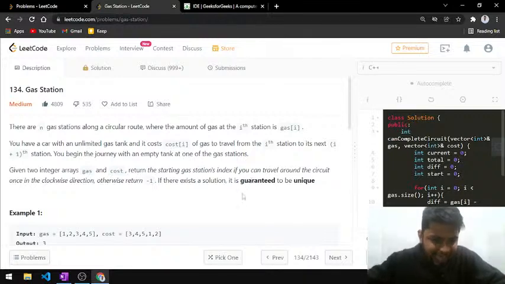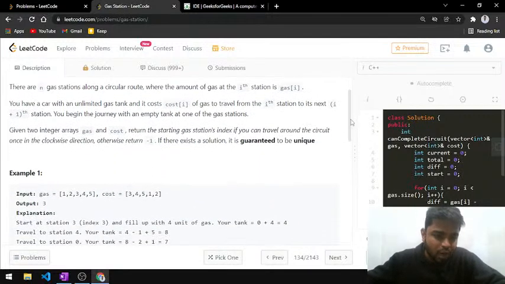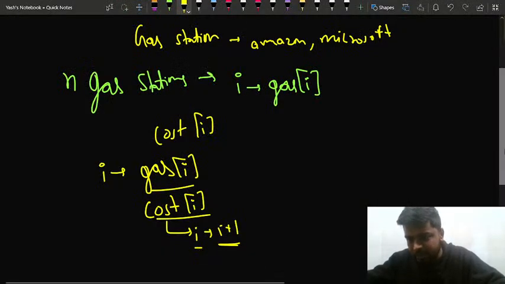So you can assume that the array is somewhat circular, right? And in this particular problem, you have to return the station at which you should start, if it is possible to cover all the stations. So let's take the first example that has been given to us.